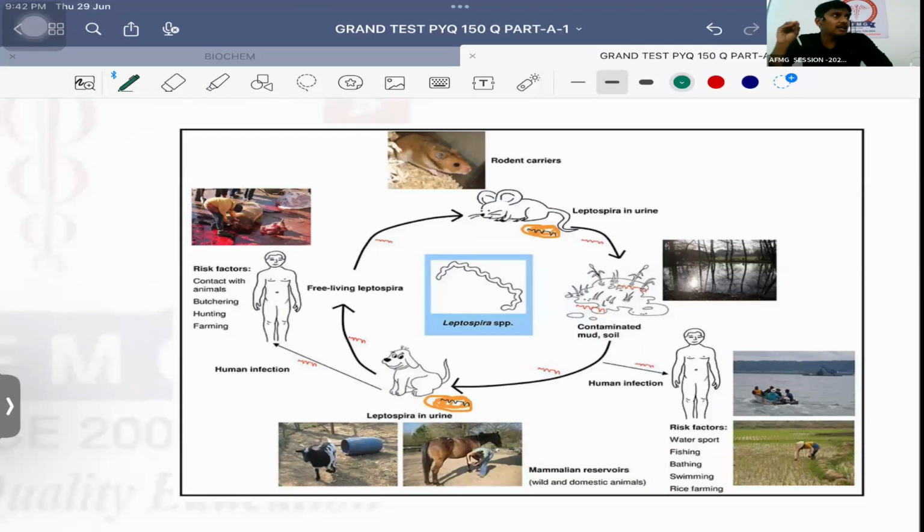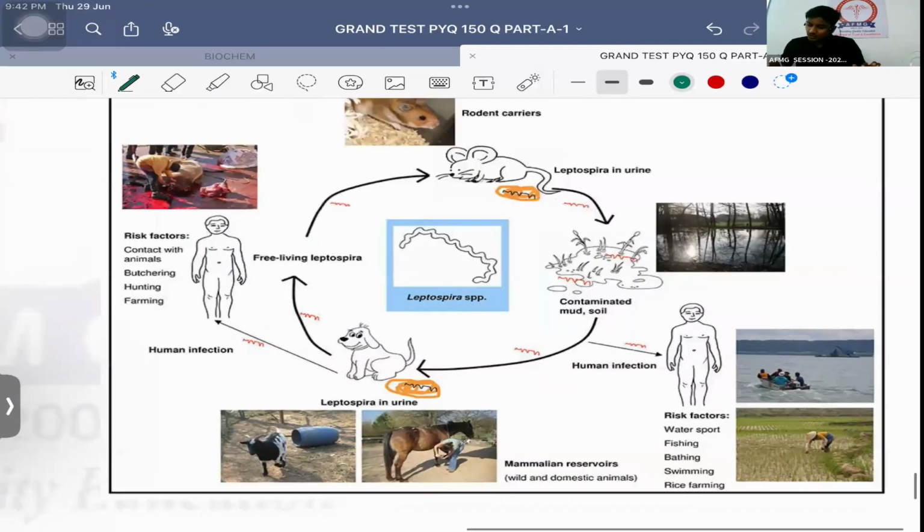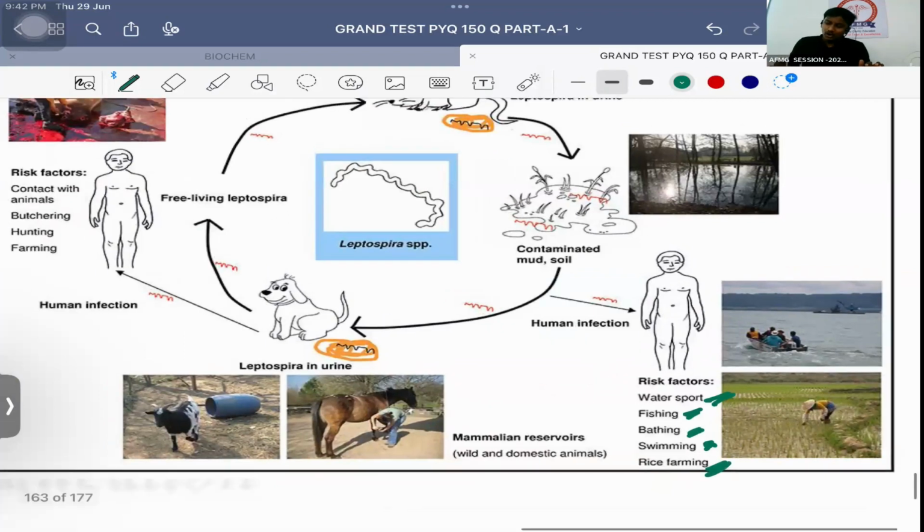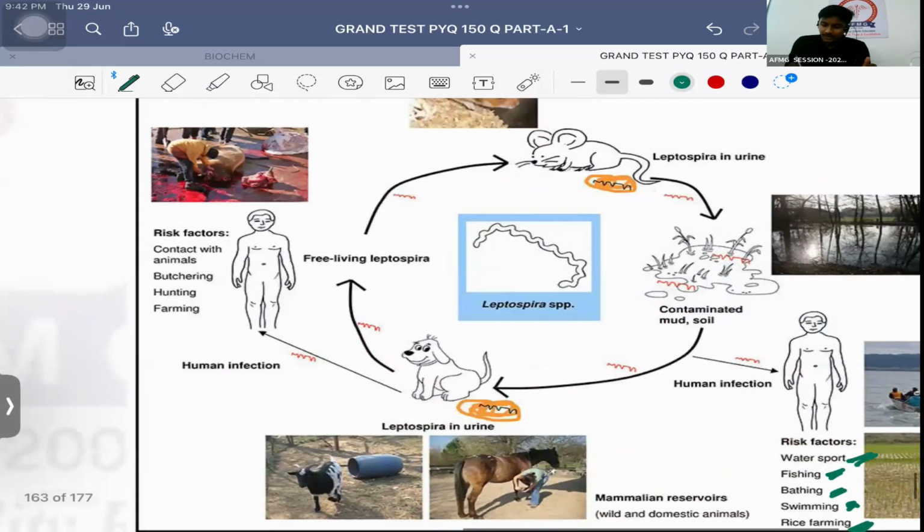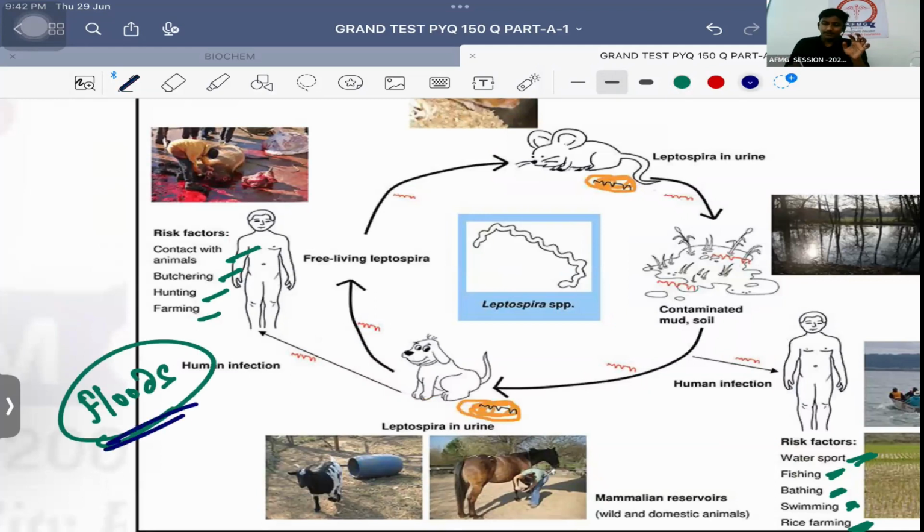फ्लड की क्लासिक हिस्ट्री. व्हाई? बिकॉज जैसे फ्लड होगा पूरे के पूरे चूहे कहाँ आएंगे? बाहर. एंड ऑल दैट वाटर विल कंटेन द रैट यूरिन. When you come in contact with the rat urine, you will get infected with leptospira interrogans, which is a bacteria, and you will suffer from leptospirosis usually. Okay, so usually they will give a history of water sport, fishing, bathing, swimming, rice farming. Along with that, they can give history of farming, hunting, butchering, or contact with animals. Most important, history of floods. वो कभी भी नहीं गई है तुम्हारे एग्जाम से. हमेशा they give history of floods. Okay, contact with rat urine is the known cause of leptospirosis.